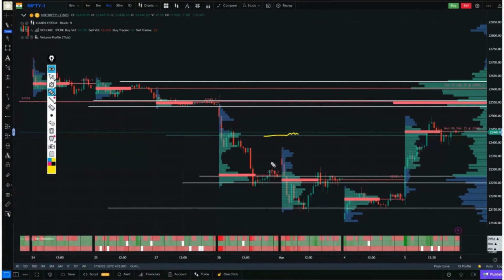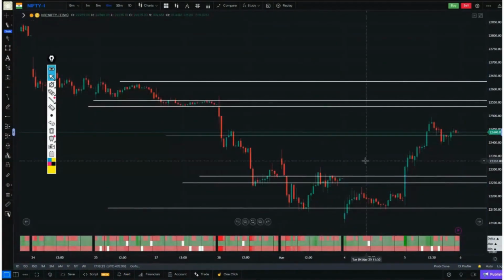And this was the volume node of the day before yesterday's market, which formed in the middle of this entire resistance. So with a simple line, a simple confirmation of the volume profile was marked almost every day, as the previous day's volume node.